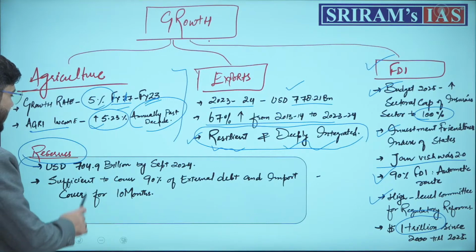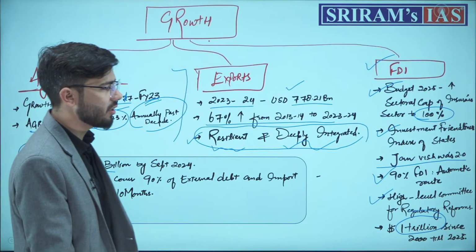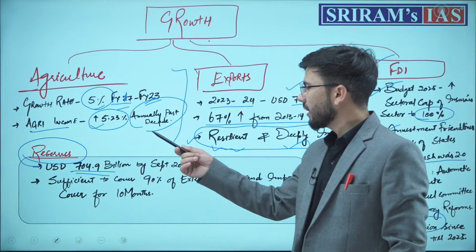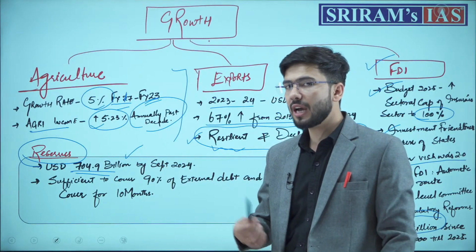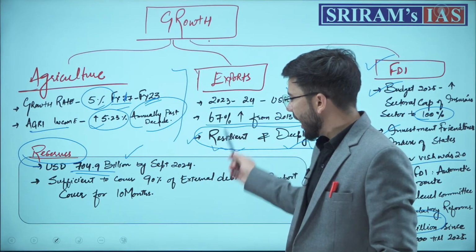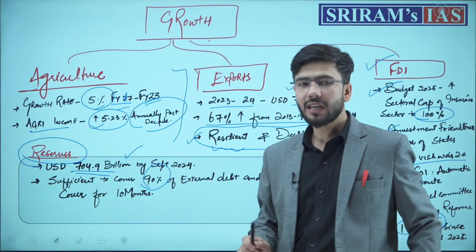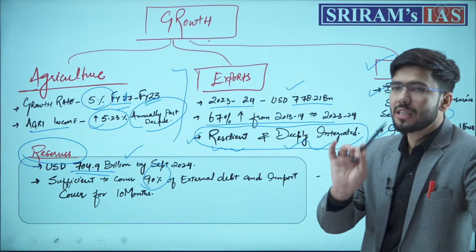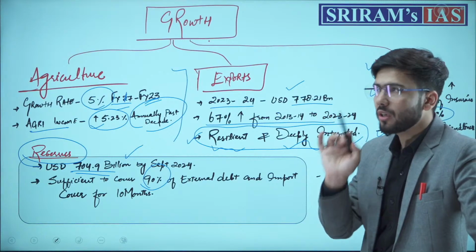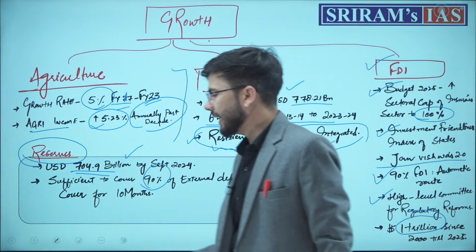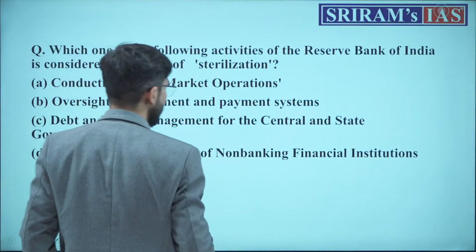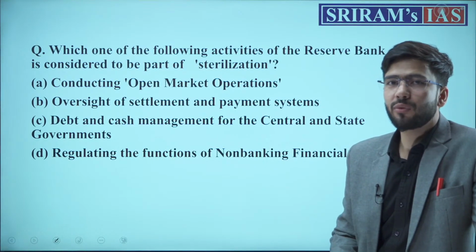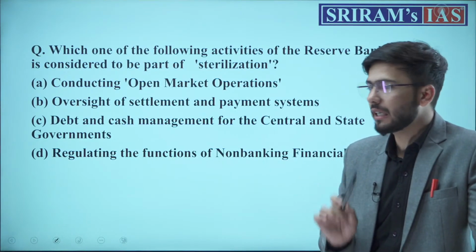India's forex reserves touched a mark of $704 billion in September 2024, but after that they decreased to 600 again. However, we have seen enormous growth in our forex reserves. Our forex reserves currently can cover 90% of India's external debt and can help us sustain 10 months of import cover. Okay? Whereas in 1991 when the reserves were in crisis, we had forex cover for only 1 week.